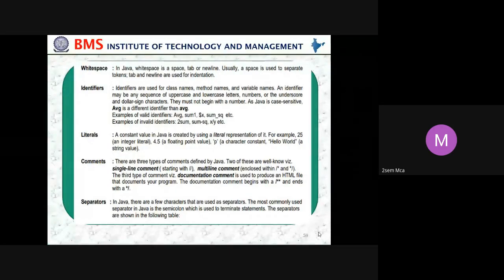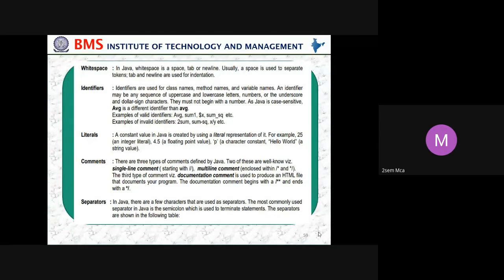Then comments. If you want to comment anything, for a single line, we use a double slash. There are 3 types of comments defined by Java. 2 of these are well known. For a single line comment, we start with a double slash. If you want to comment a complete paragraph, then you start with slash star and end with star slash. This is a multiple line comment. And the third type, the documentation comment, is used to produce an HTML file documenting your program.